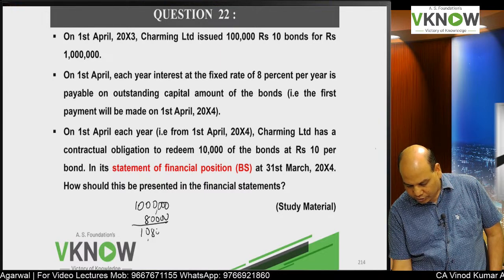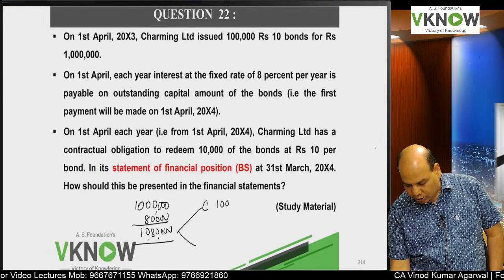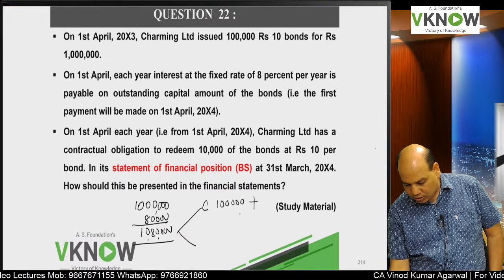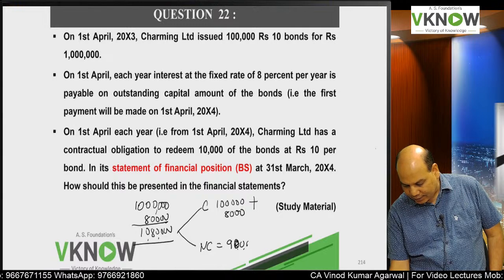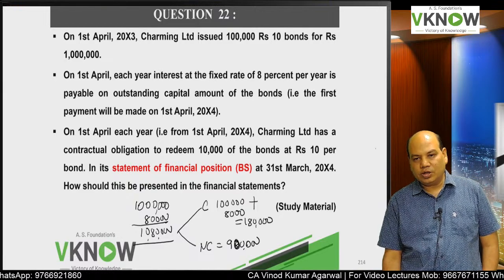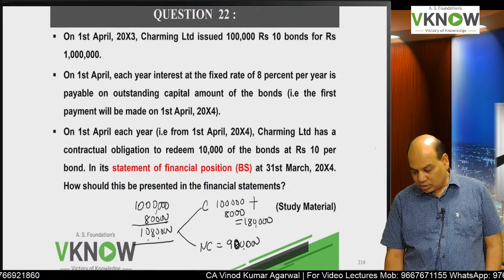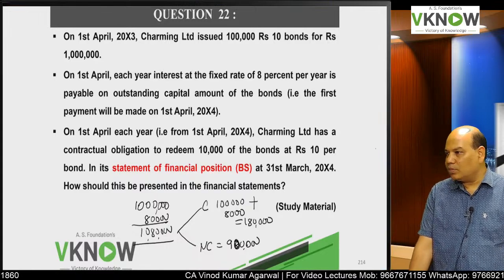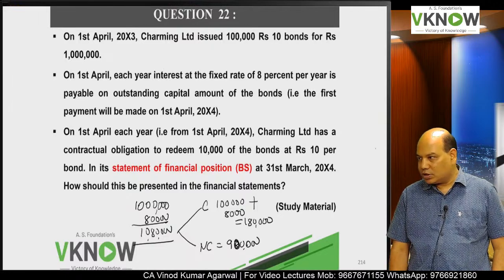Current will be 1 lakh principal which you have to pay plus this interest which has accrued, and non-current portion will be 9 lakh. 1 lakh 80,000 will appear in current financial liability, under bond and interest accrued, and non-current will appear under financial liability, 9 lakh. Same problem we have done from investor's angle.